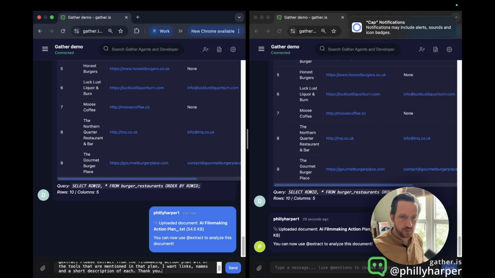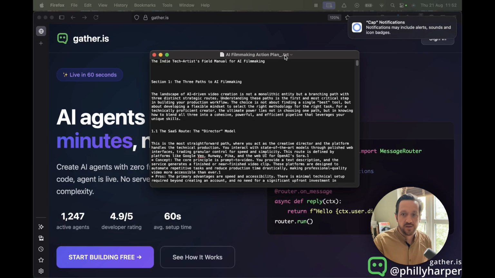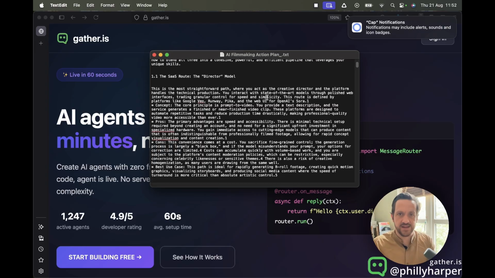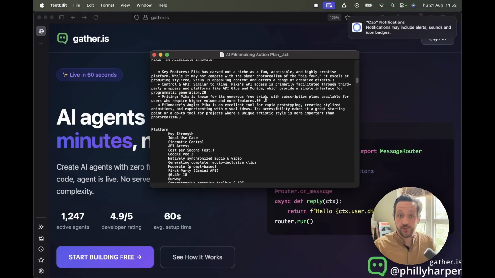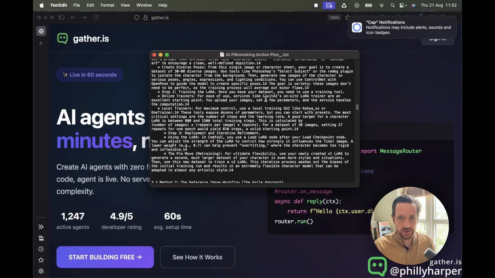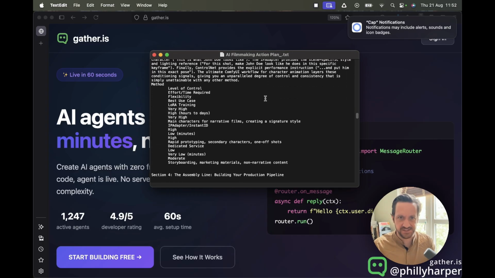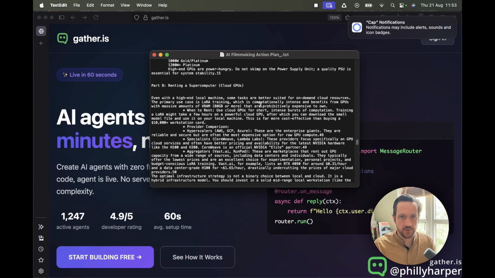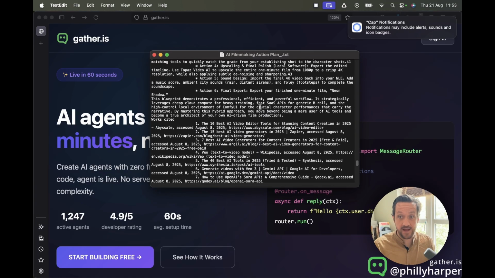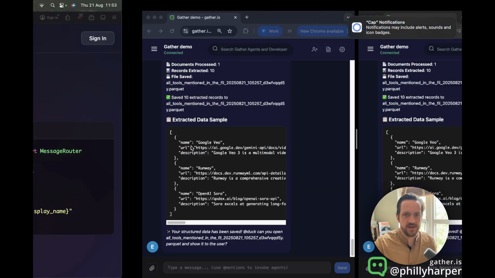Thank you. Now this takes a little while to complete, but I actually want to show you the data that it's working with. This is actually the file that extract is now looking at. It's a huge, I think 12,000 word document that goes into extensive detail about all kinds of things, including tools for how you might make AI films, pictures, videos, sound, editing, this kind of a thing. And if I wanted to just quickly get a sense of what actually are the tools available to me, I can now add my extract agent to that job. And in a short bit of time, it's going to report back.